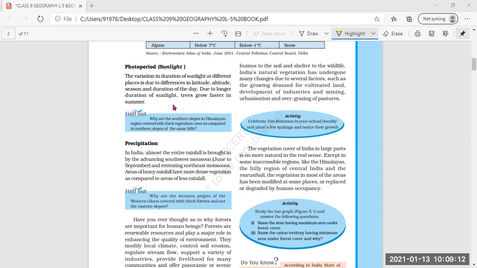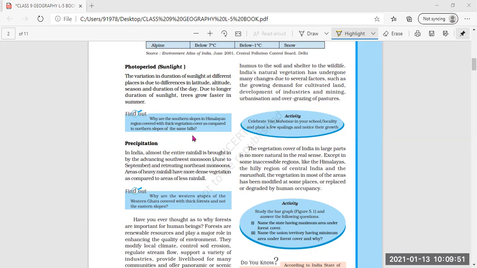And then latitude and altitude. And altitude is about the height. The duration of sunlight depends on the difference between the latitude and altitude, and the season and the duration of the day also. And due to longer duration of sunlight, trees grow faster in the summer. In summer, as you know, the sunlight is more during the summer season, and that is why during the summer season more and more trees you can find.